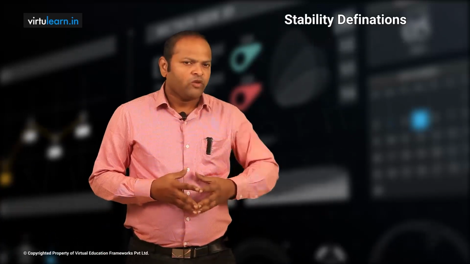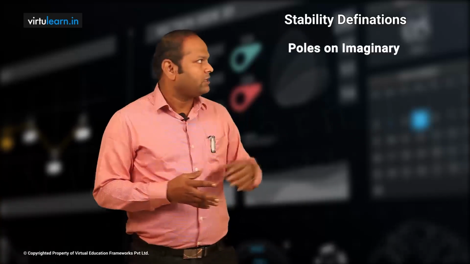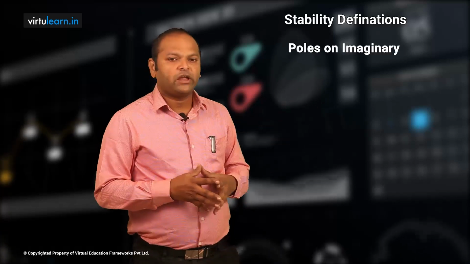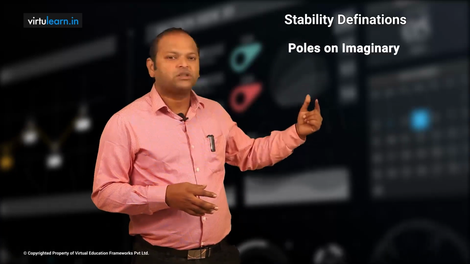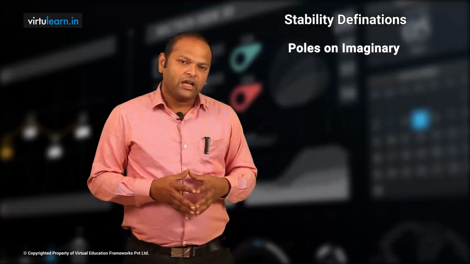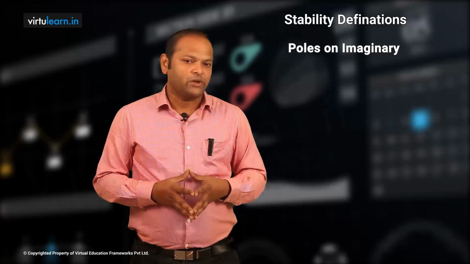Now, a very important case: when you have poles on the imaginary axis, look here, there is only one pair of poles. Then when you write g of t, you will get some constant 2a into cos omega t, which means we have continuous oscillations with constant amplitude. So this is called a marginally stable system.